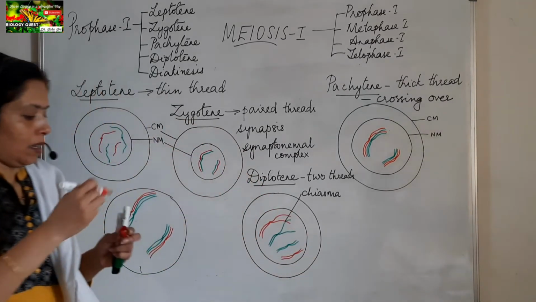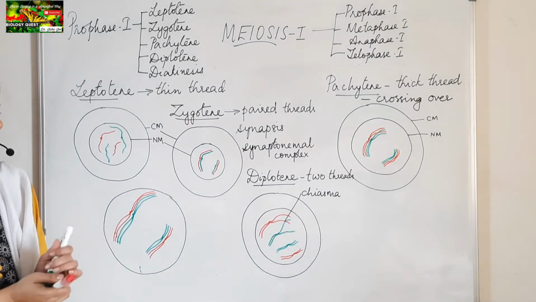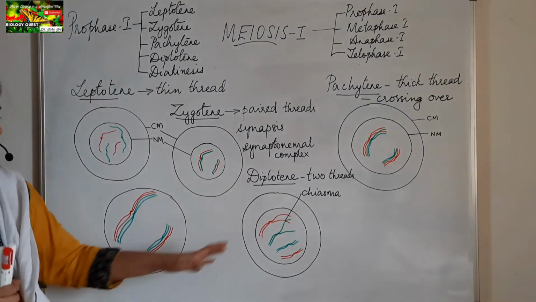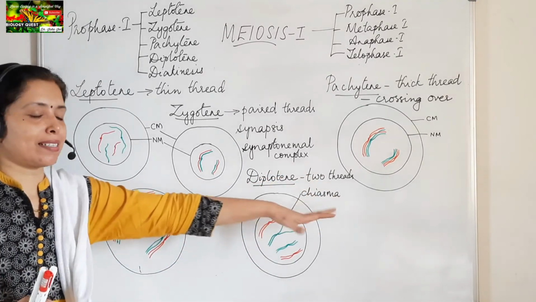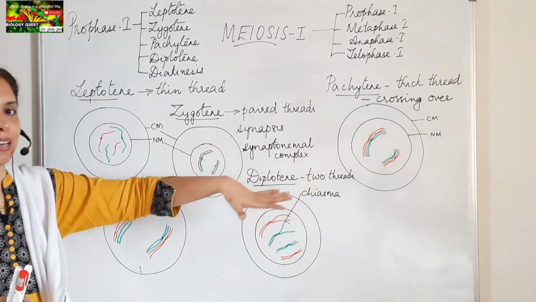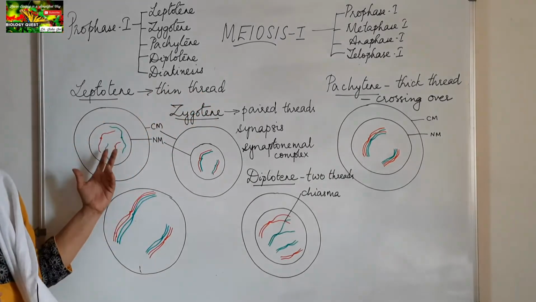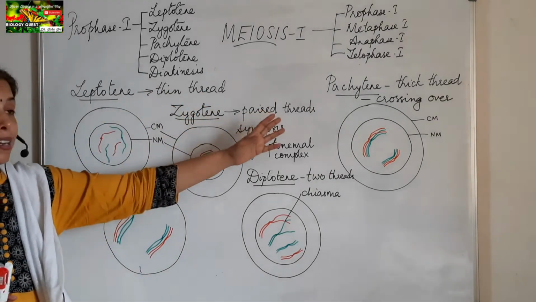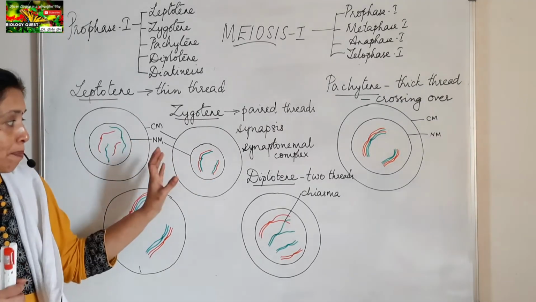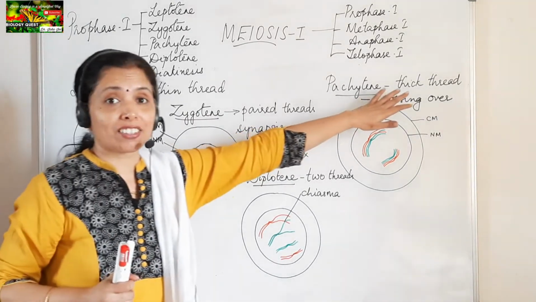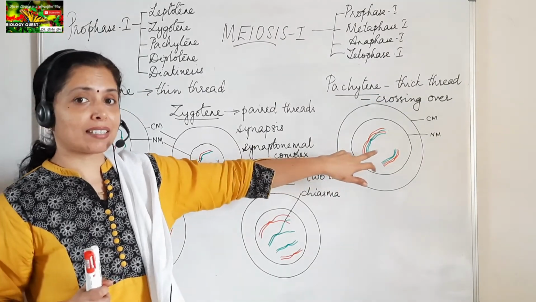Okay. So in Diplotene stage, remember the chromosomes appear as two threads. That is why, to remember easily, I am giving these terms there. Leptotene, thin thread stage, here the chromosomes appear as thin threads. Zygotene, paired threads, because they appear in a paired manner. Pachytene, thick threads, because they are seen as thick threads.